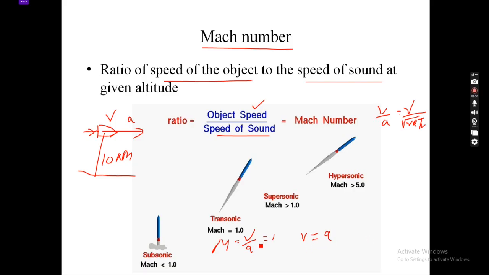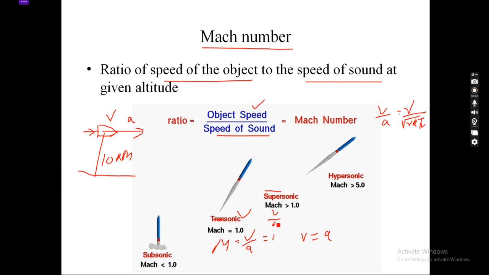This condition is called the sonic condition, when objects are moving at the speed of sound. Some interesting phenomena happen when the object tries to move at the speed of sound.